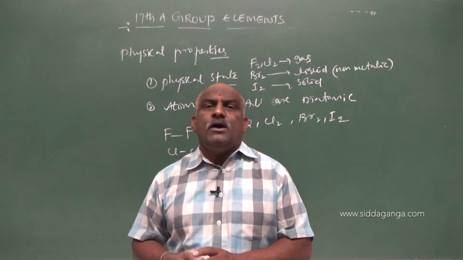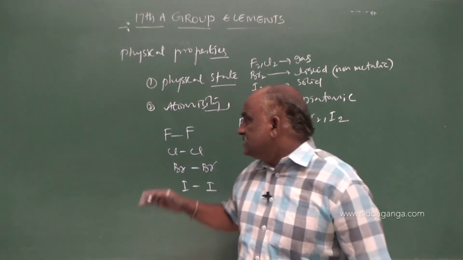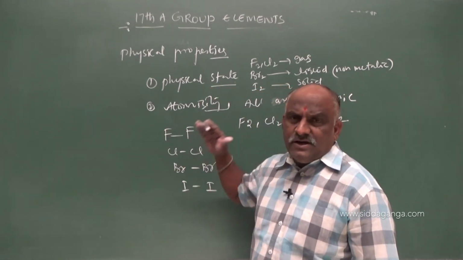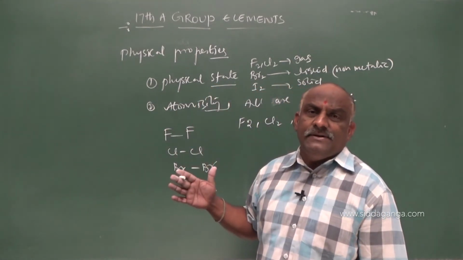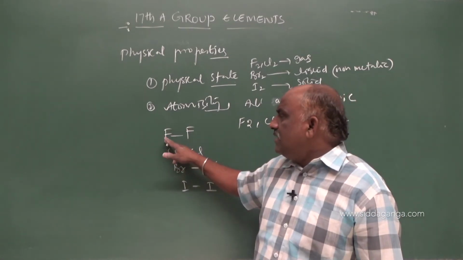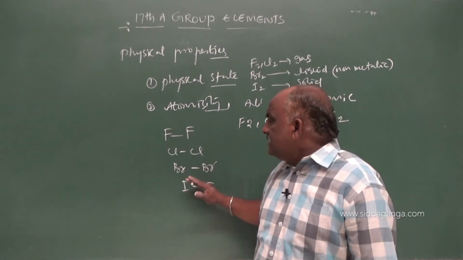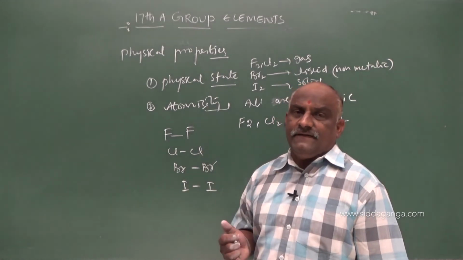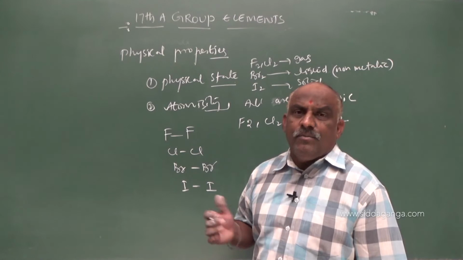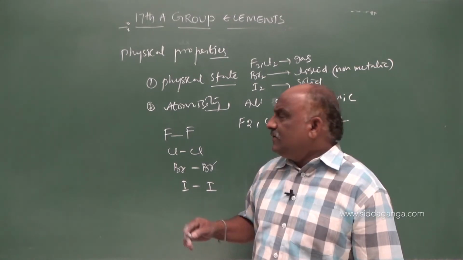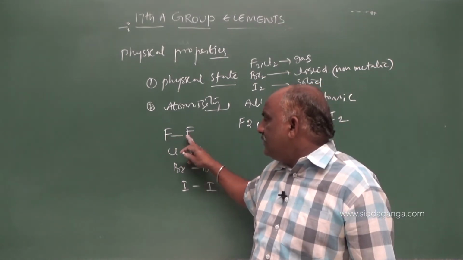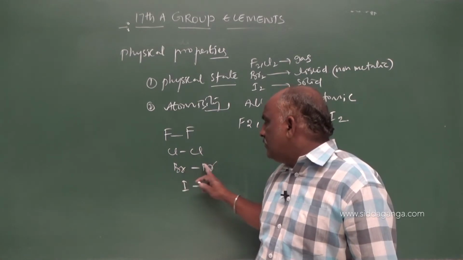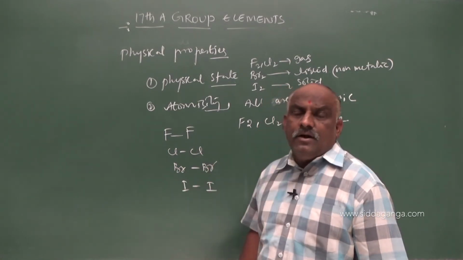Generally, as size increases, bond length increases, and as bond length increases, bond dissociation enthalpy decreases. We think like that.